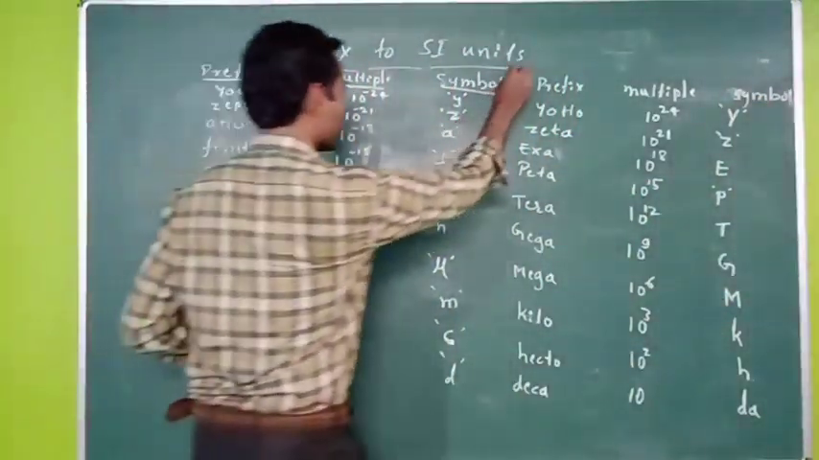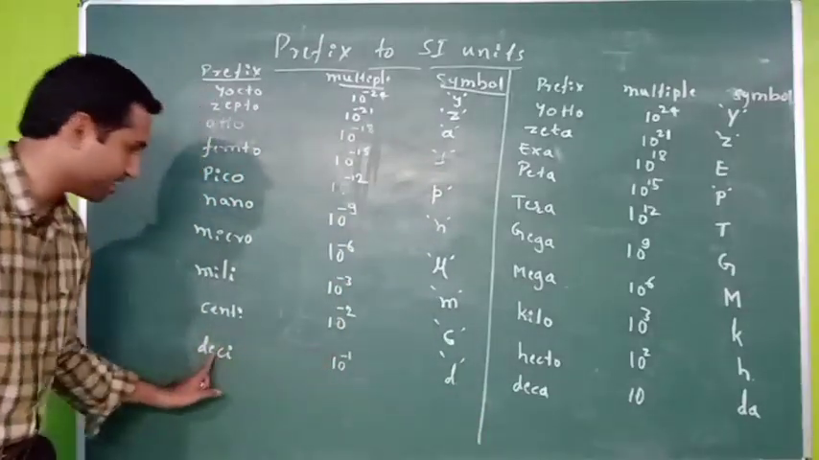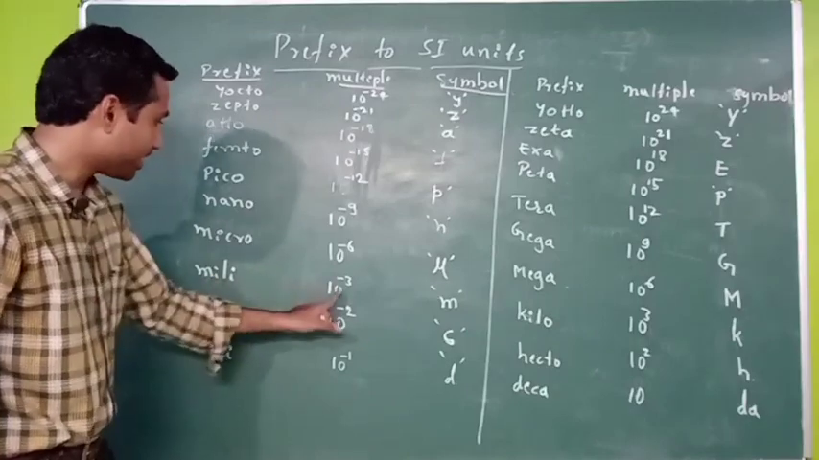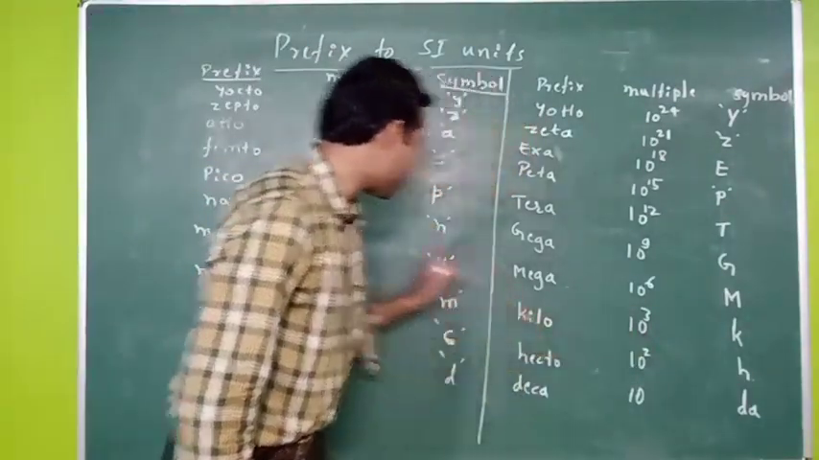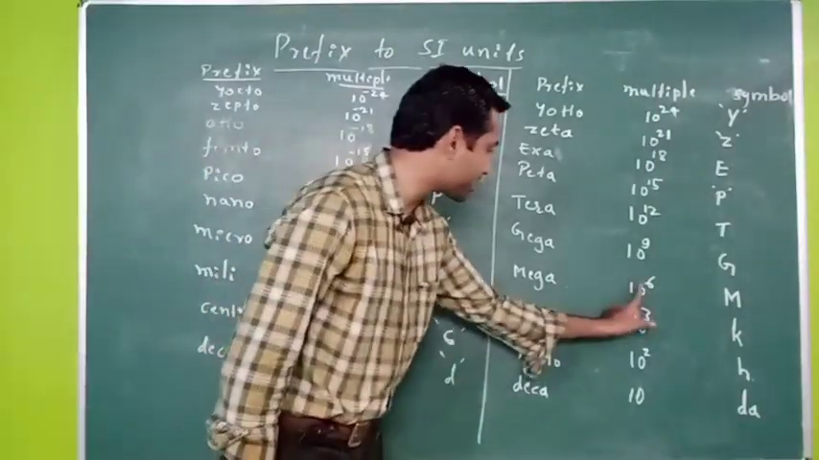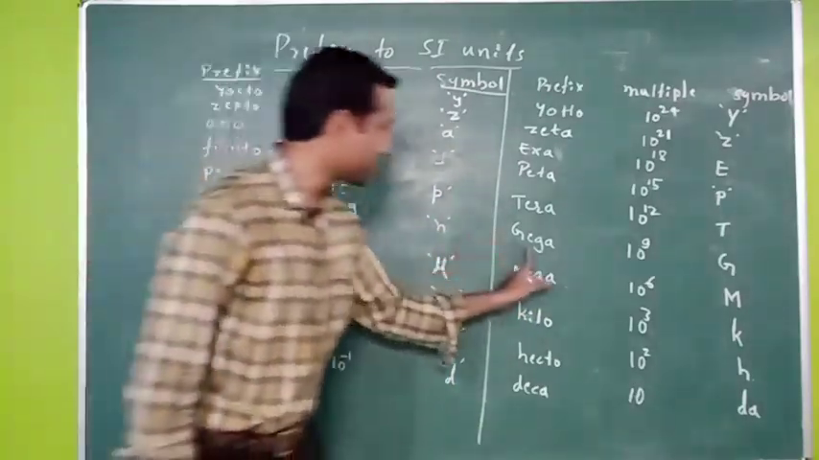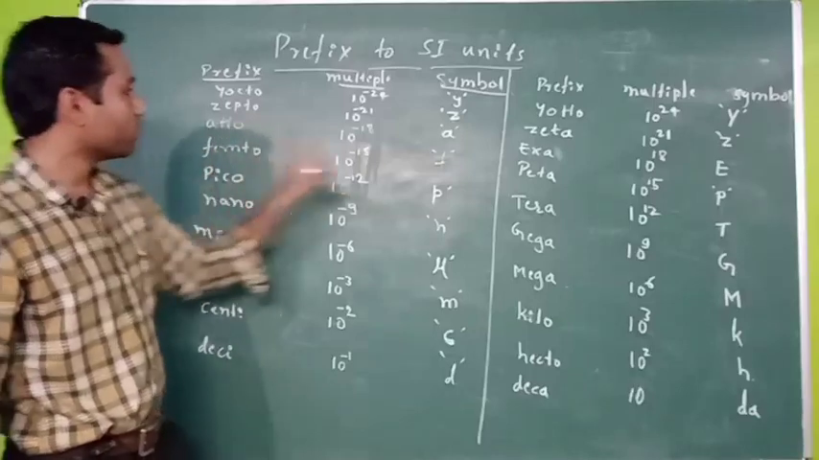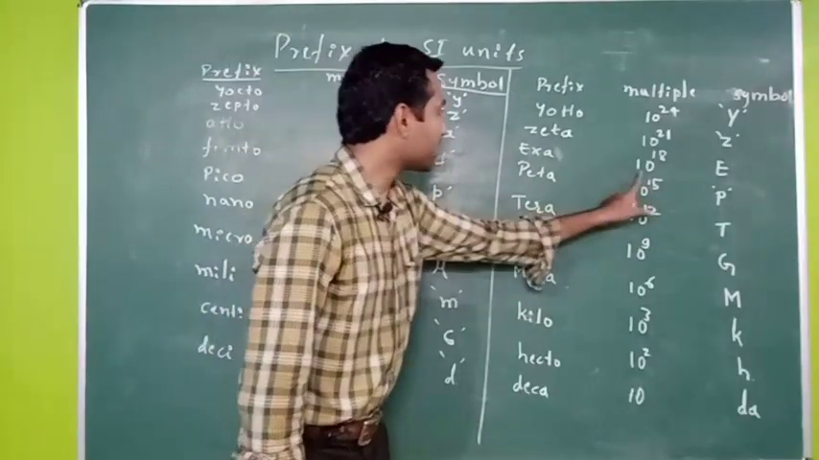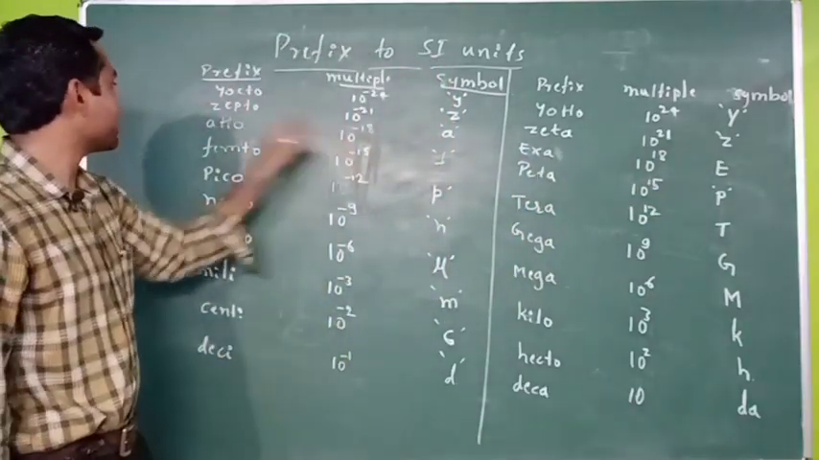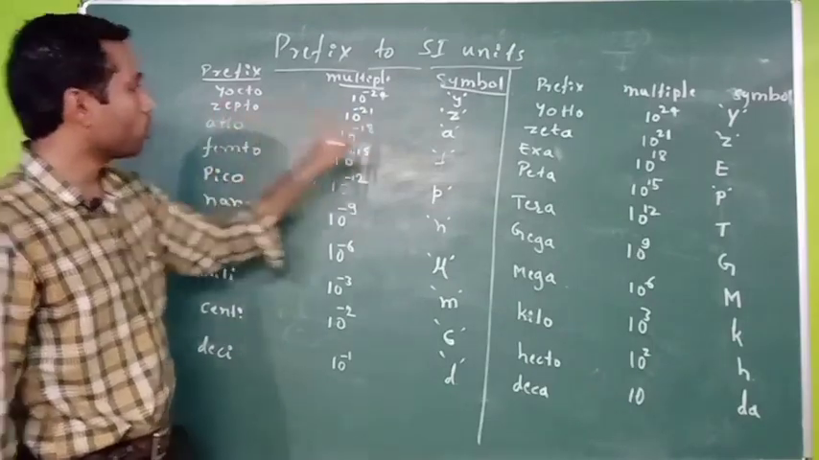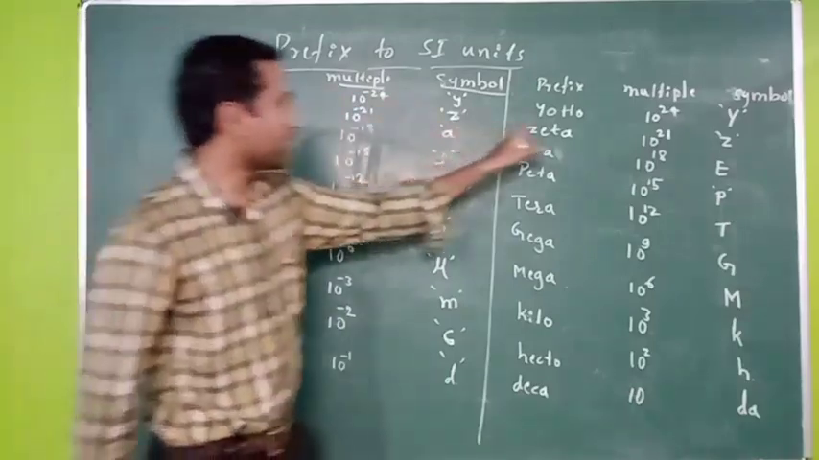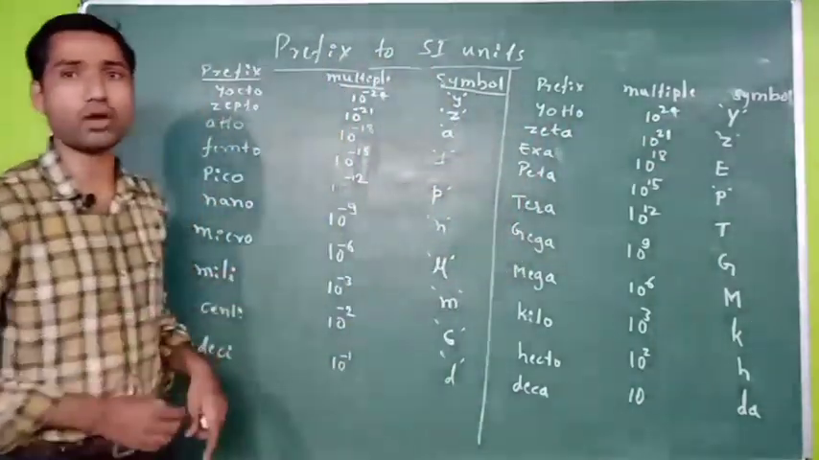Right. So just observe these two columns. Here 10 raised to minus 1 is deci, 10 raised to 1 is deca, 10 raised to 2 is hecto, 10 raised to minus 2 is centi, 10 raised to minus 3 is milli, 10 raised to 3 is kilo, 10 raised to minus 6 is micro, 10 raised to 6 is mega, 10 raised to minus 9 is nano, 10 raised to 9 is giga, 10 raised to 12 is tera, 10 raised to minus 12 is pico, 10 raised to minus 15 is femto, 10 raised to 15 is peta, 10 raised to 18 is exa, 10 raised to minus 18 is atto, 10 raised to minus 21 is zepto, 10 raised to 21 is zetta, 10 raised to minus 24 is yocto, 10 raised to 24 is yotta, and the respective symbols you have to remember.